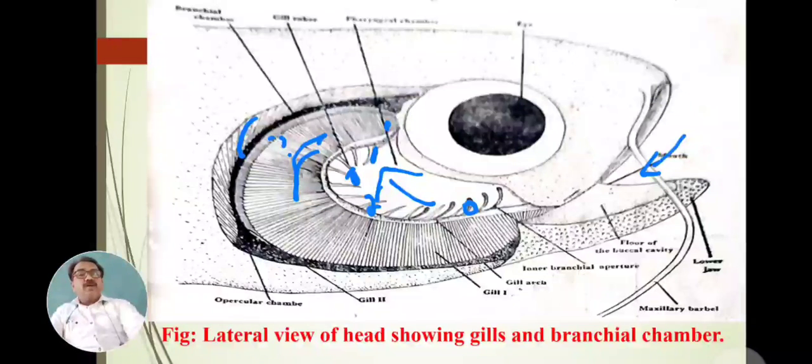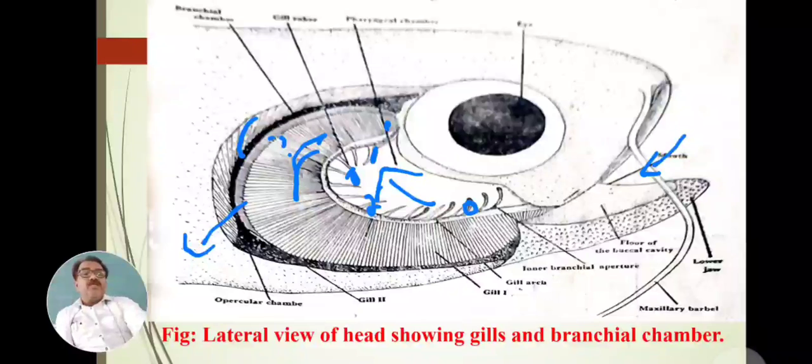And in this gill chamber, water enters into the mouth, into the pharynx, then through the gill slits, where gaseous exchange takes place. After gaseous exchange, this water is expelled outside by the branchial chamber or gill chamber, which is shown in this figure. See this figure, that is the gill structure.